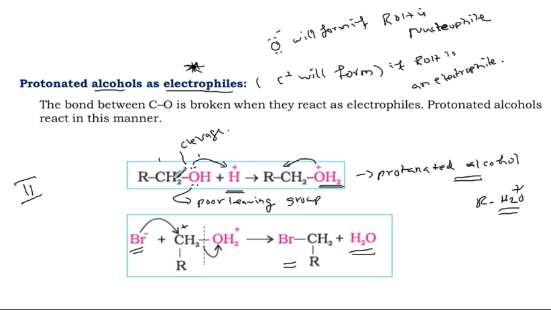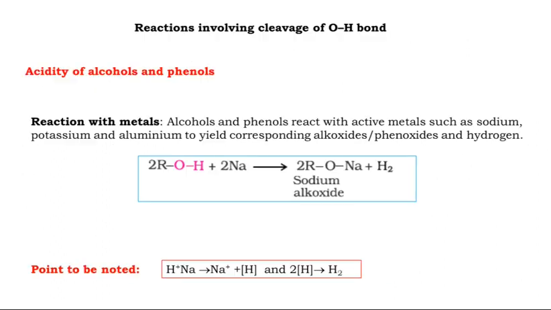So carbon becomes a cation, an electrophile. Understood? Clear? Okay. That's all. We have now discussed two types of chemical reaction based on alcohol as one of the main reactants.